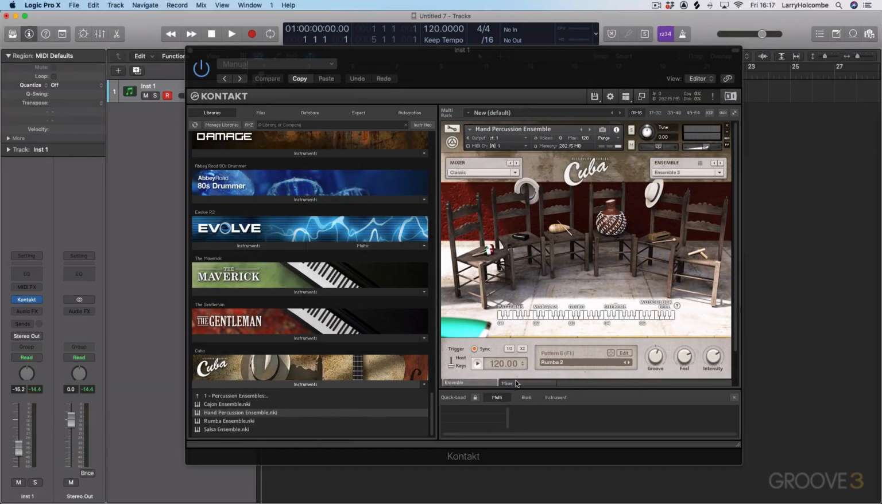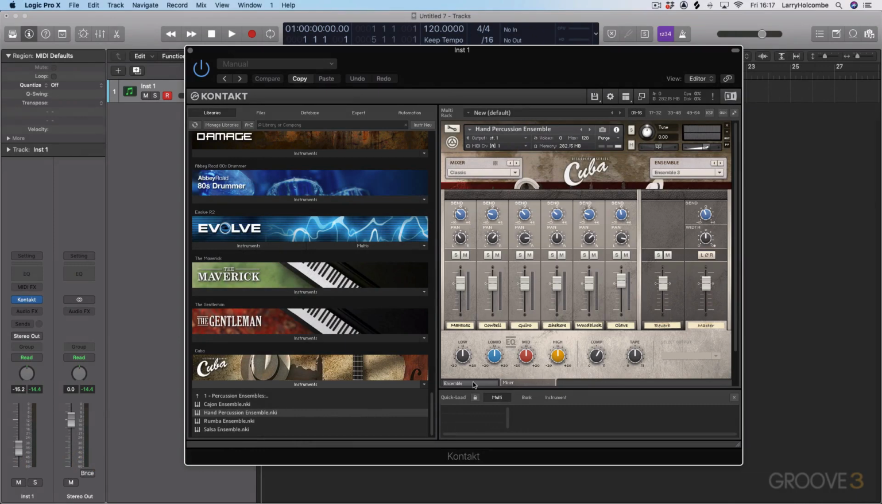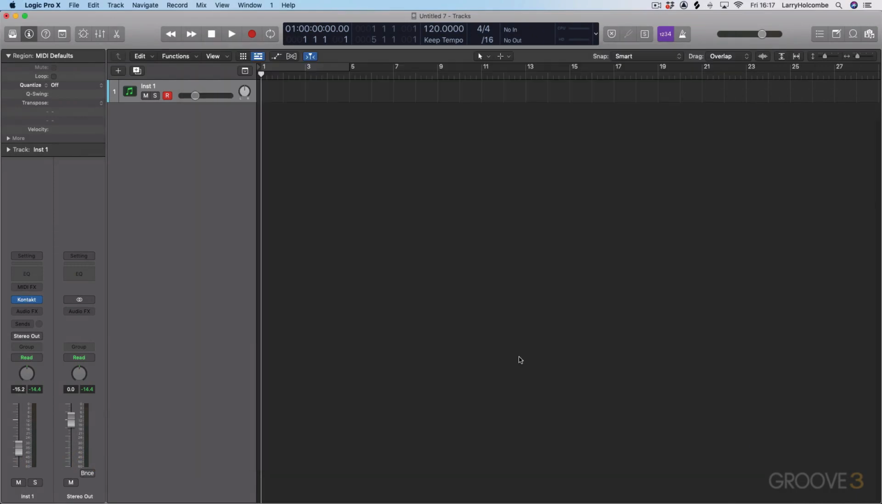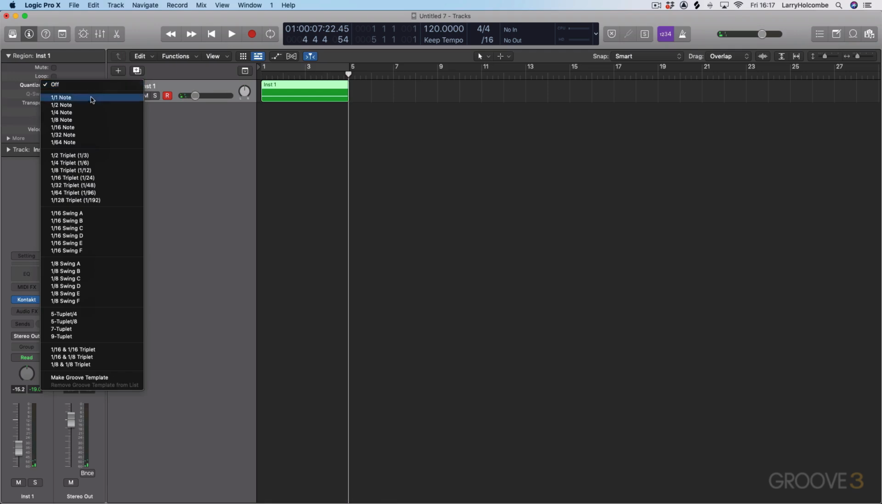Now we're going to have a look at the mixer page. Now before we do that, let's actually just put something in here. So what I'm going to do is just play in one of the patterns. Let's try that. Let's just quantize that.